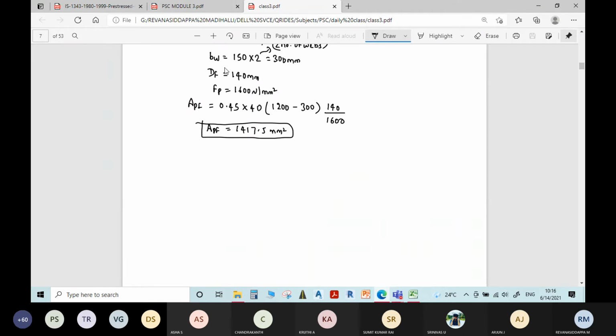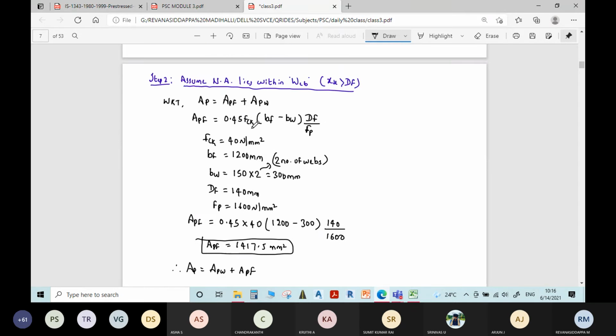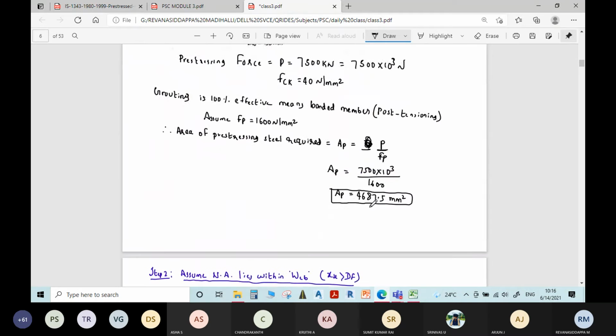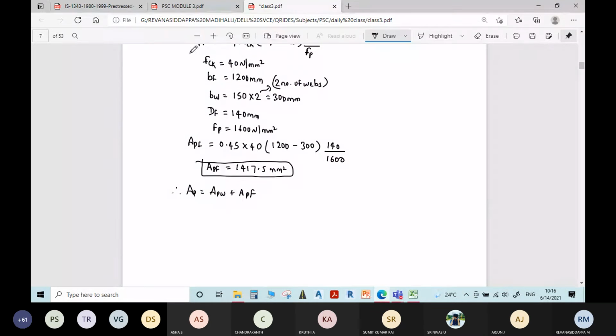Now, we got the area of pre-stressing steel required for the flange part. So we know that AP is equal to APW plus APF. The total area of pre-stressing steel is known. It is how much? 4687.5. So 4687.5 is equal to APW plus APF, which is 1417.5.